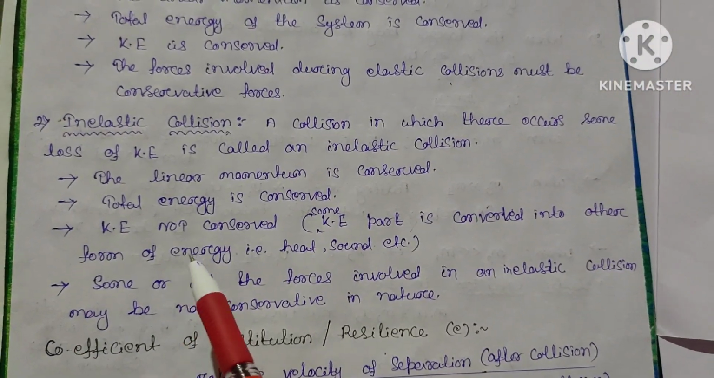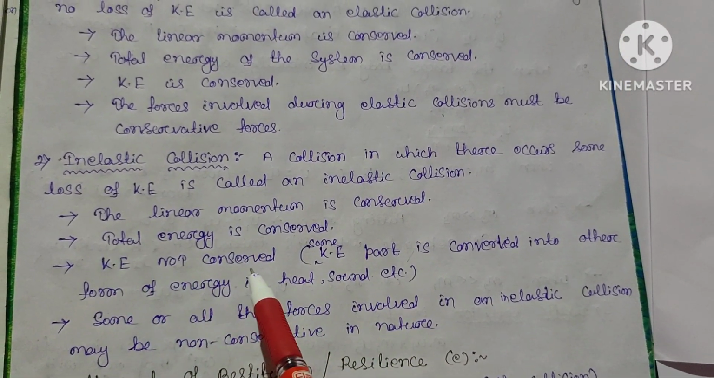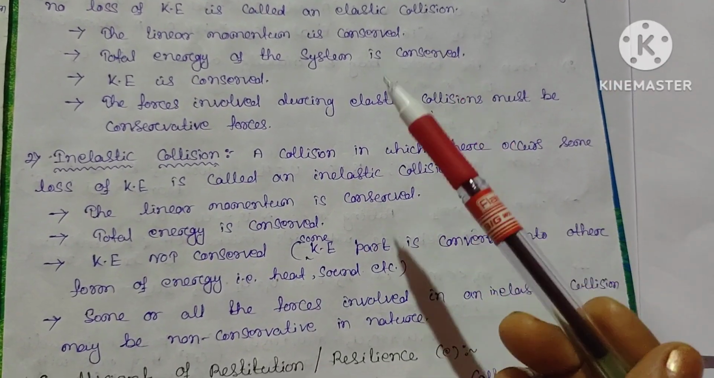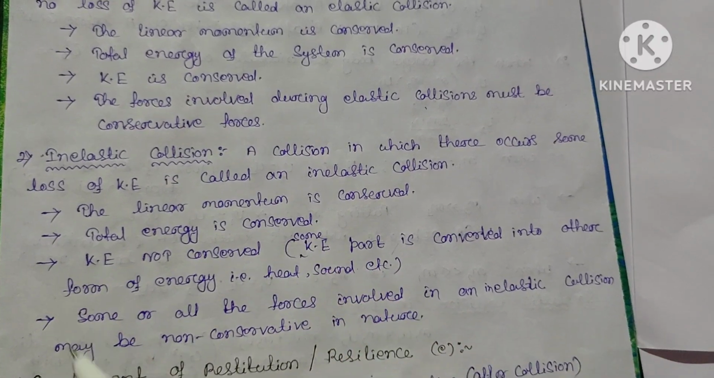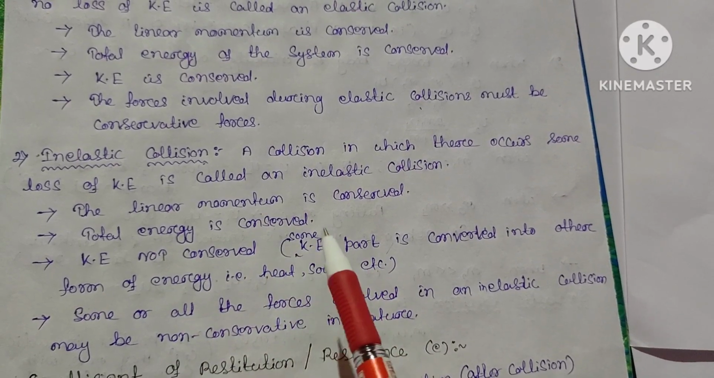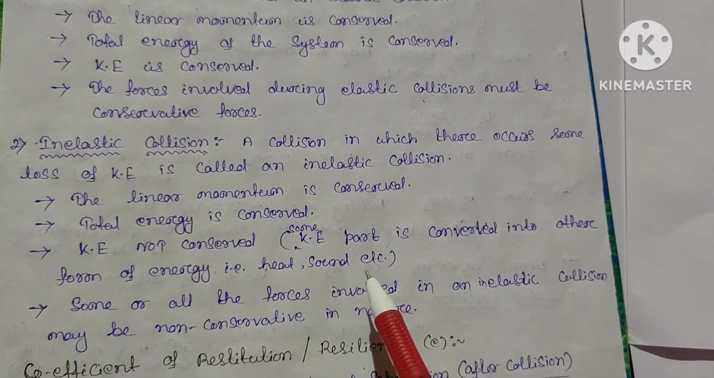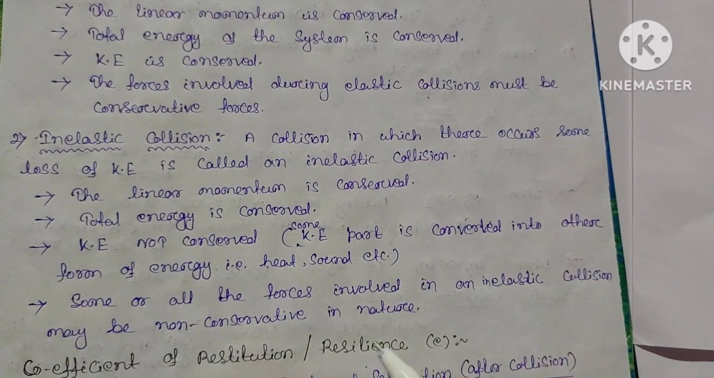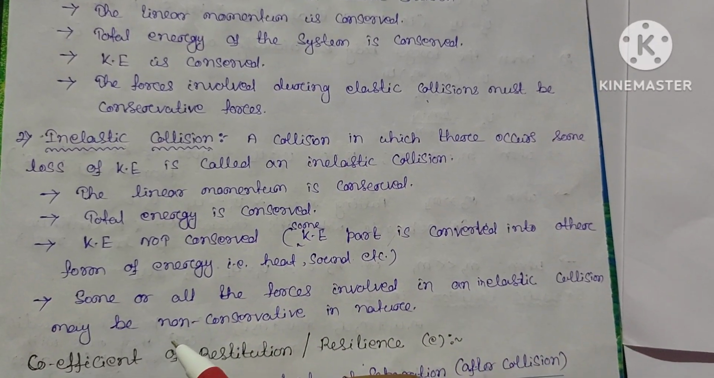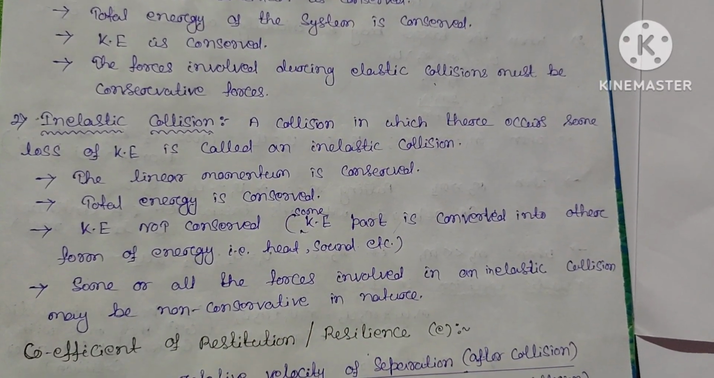In inelastic collision, the linear momentum is conserved, total energy is conserved, but the kinetic energy is not conserved. So in both elastic and inelastic collision, linear momentum and total energy are conserved. But in inelastic collision, kinetic energy is not conserved, because some portion of the kinetic energy is converted into heat energy or sound energy or any other form of energy. So some or all the forces involved in the inelastic collision may be non-conservative in nature.